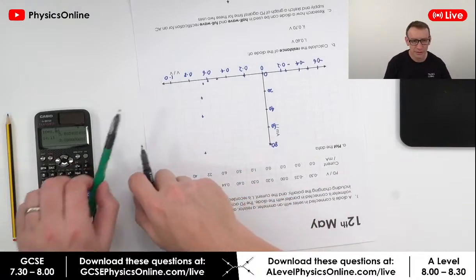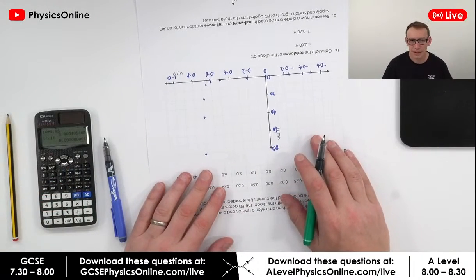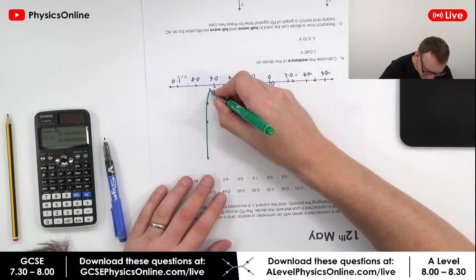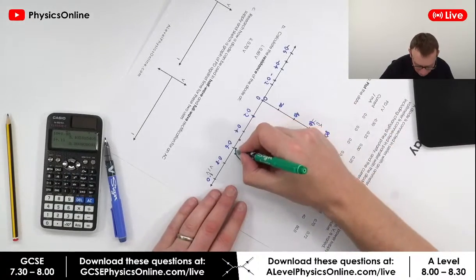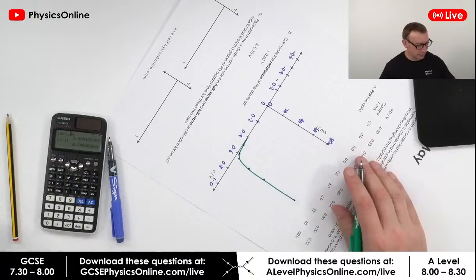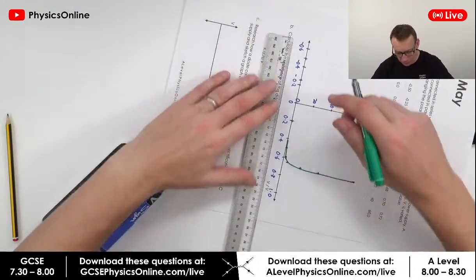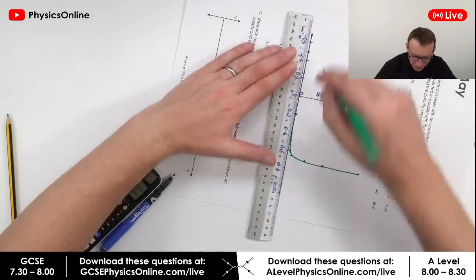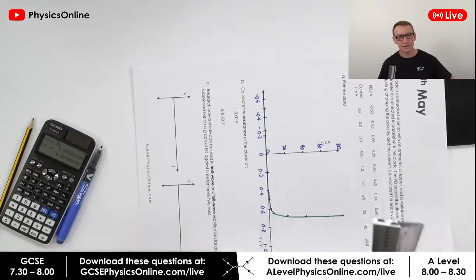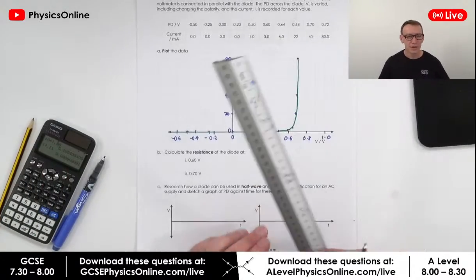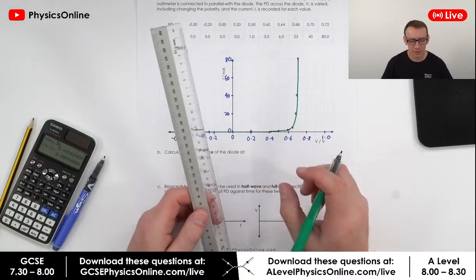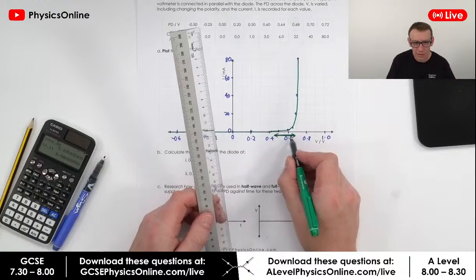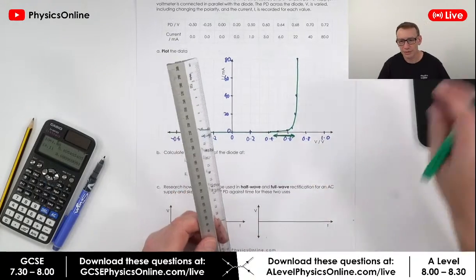And I think at the moment, this is still a topic covered in AS physics. So I'm just going to draw that line down. I guess that then goes down to 0. I'm going to continue that with my ruler. Okay, that's basically just going along there. So this is kind of the thing that we see with the diode. Again, this isn't any different to what you'll have done at GCSE, but the actual practical is really difficult because you've only got a really narrow point where you can measure the potential difference, and we get a massive change.